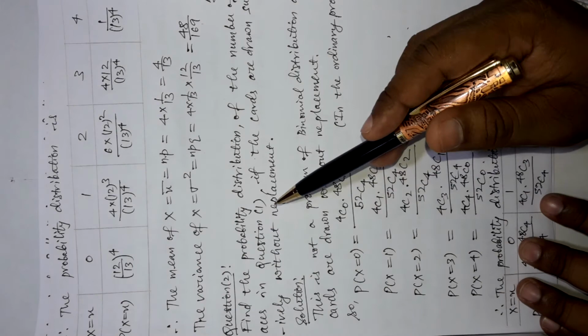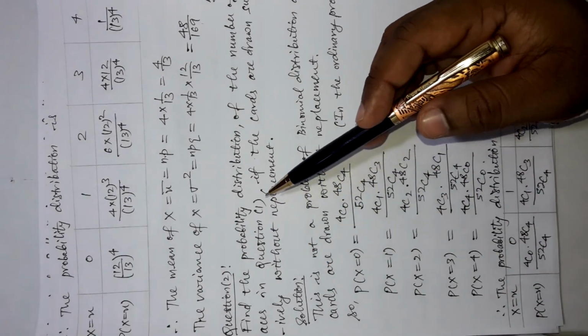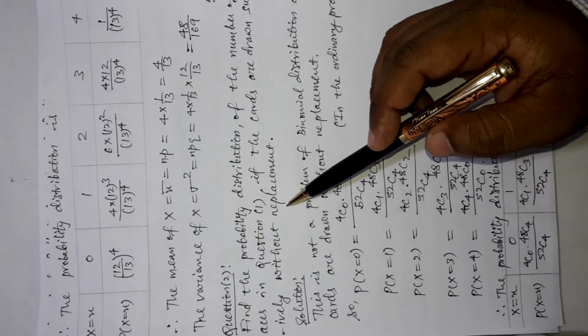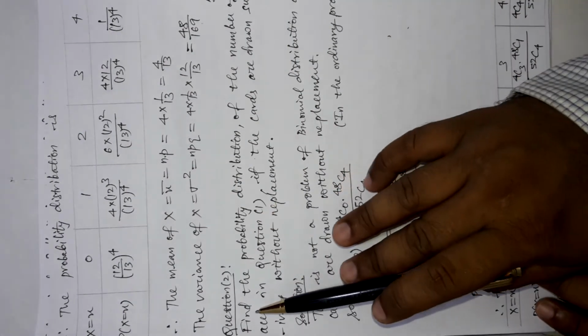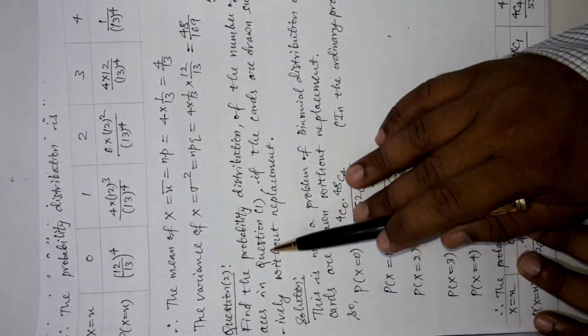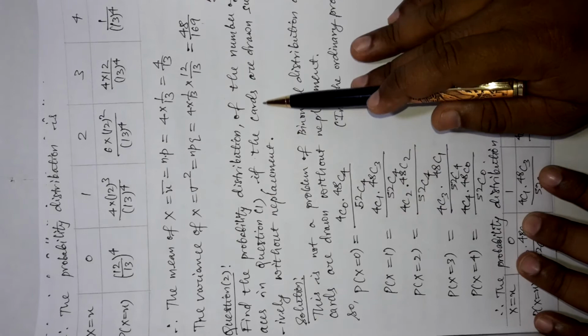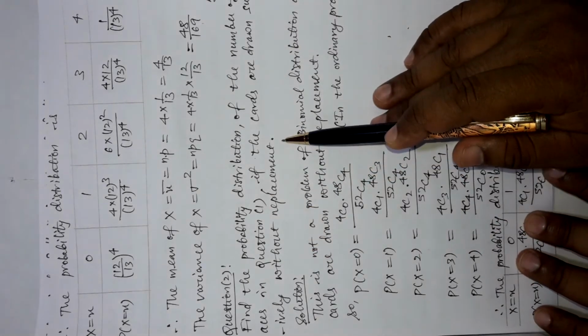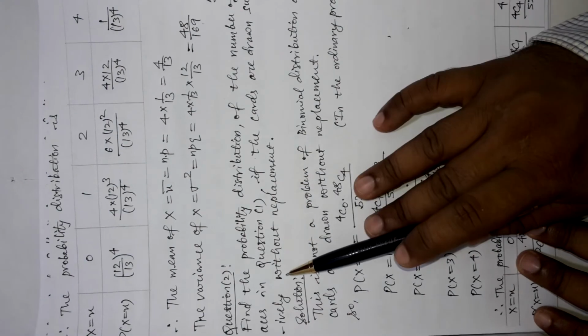Only one change: question number 1 is a problem with replacement, and the second question, with the same information, is a case of without replacement. So what is the question here? Find the probability distribution of the number of S's in question number 1 if the cards are drawn successively without replacement. I told you this is very important.